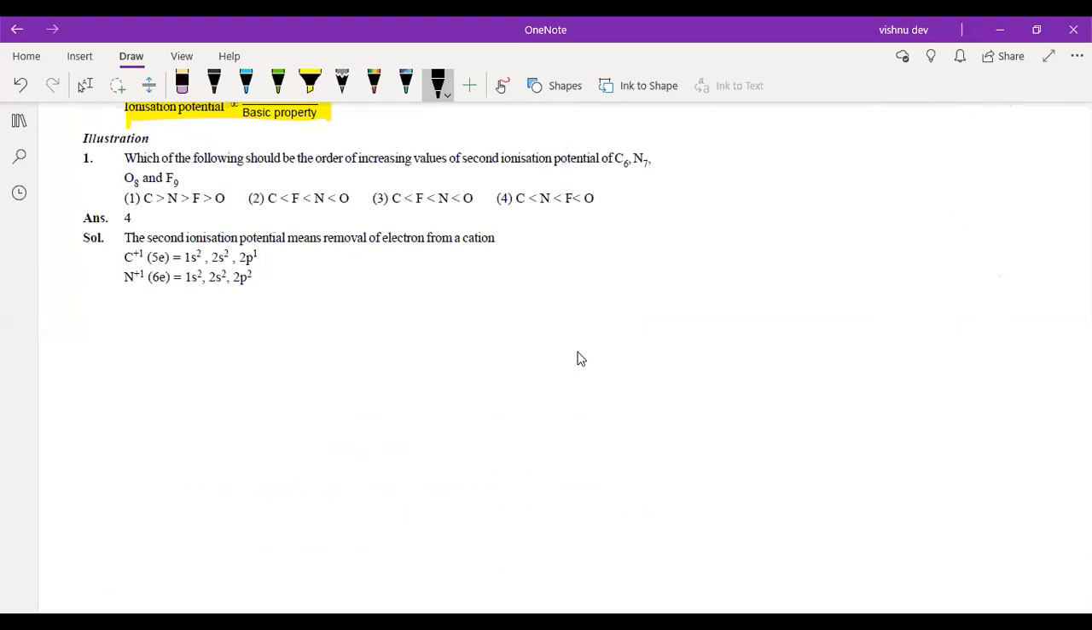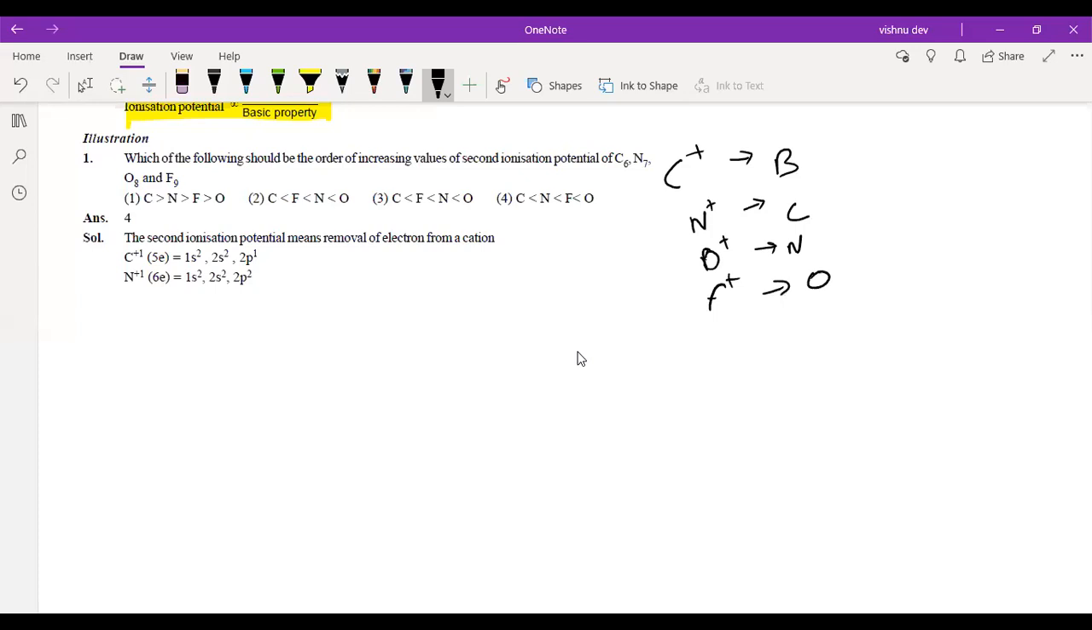So this carbon will become C plus, which is basically your boron. N plus will become carbon. O plus will become nitrogen. It's not that it will become nitrogen, I'm just talking about the configuration. According to configuration. ठीक है, तुमको तो निकालना नहीं पड़ेगा. Now F plus configuration would be same as oxygen.